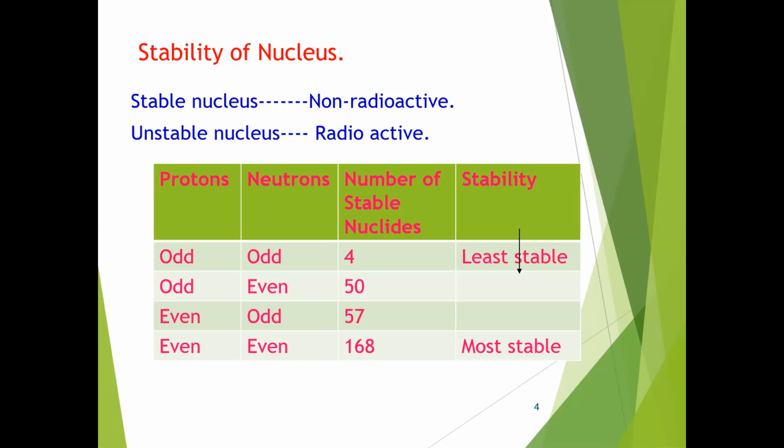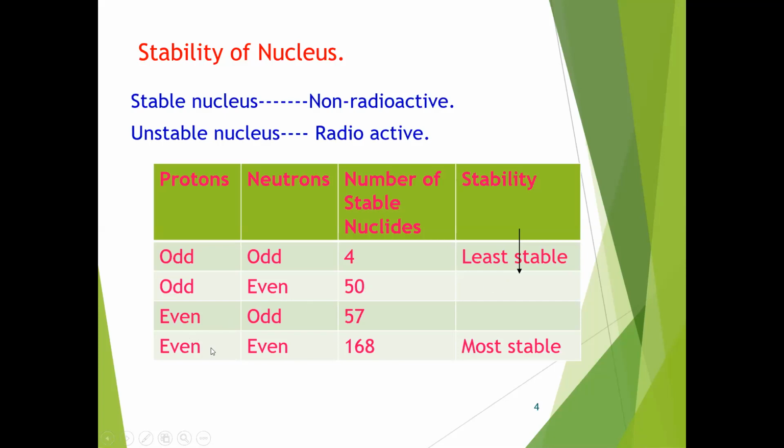The simplest way of predicting nuclear stability is based on whether the nucleons are odd or even in number. If the protons and neutrons are both odd, they are least stable. Such odd-odd nuclides are only 4 in number, nuclides or atoms having an odd number of protons and an odd number of neutrons, so the stability is least for these. Odd-even protons and neutrons number only 50, and these are less stable.